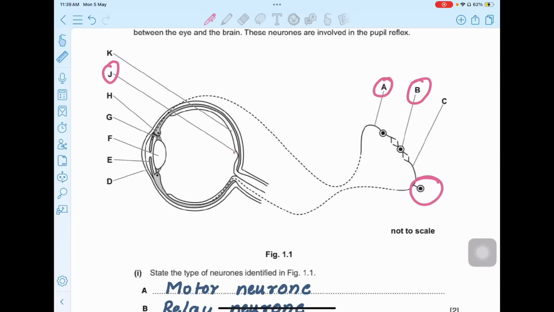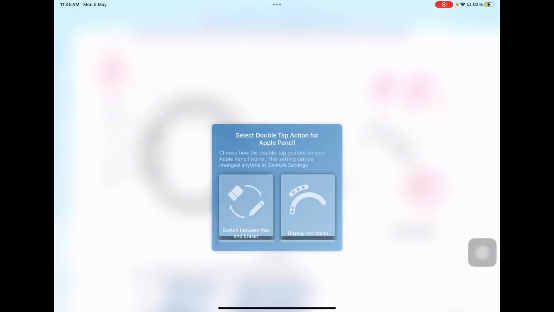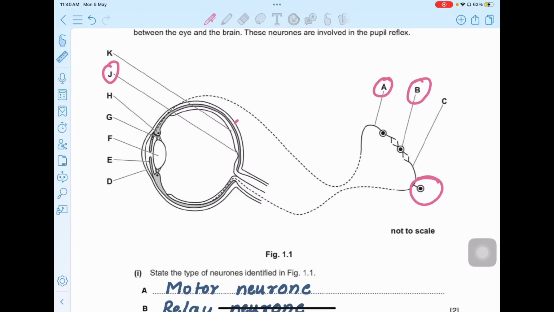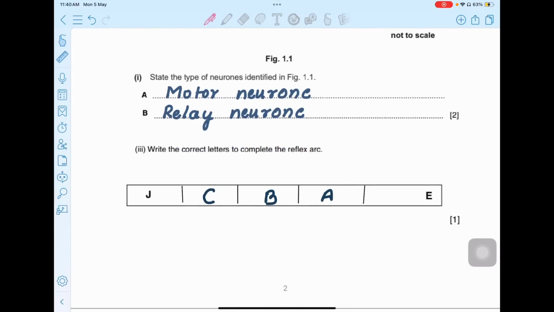J is basically your retina, and the retina has the rod cells which detect the change in light intensity. Now, from this retina, it is going to be carried by your sensory neuron. Just another piece of information I would like to give you here, this sensory neuron is actually present in your optic nerve. So the optic nerve actually carries this sensory neuron. Then there is B, relay neuron, finally the motor neuron A, and then coming back to the muscles of the iris, which is the effector. So this is the complete reflex arc.